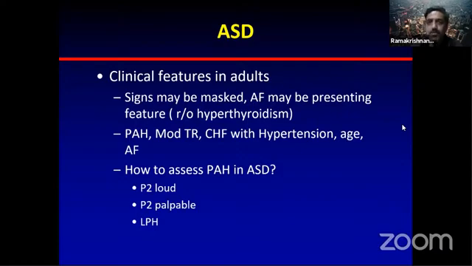You find a large heart and a significantly symptomatic patient, but you don't find a flow murmur because the flow is not there. With severe PH, the increased flow, QP by QS, comes down to 1:1 from nearly 2:1 or 3:1. If it is 2:1 or 3:1, you will find a prominent murmur in the pulmonary area, and you will find an S3 in the tricuspid area. The RV S3 will be there. But if you are not finding them in the presence of a large heart in a symptomatic patient, you should start suspecting PH.